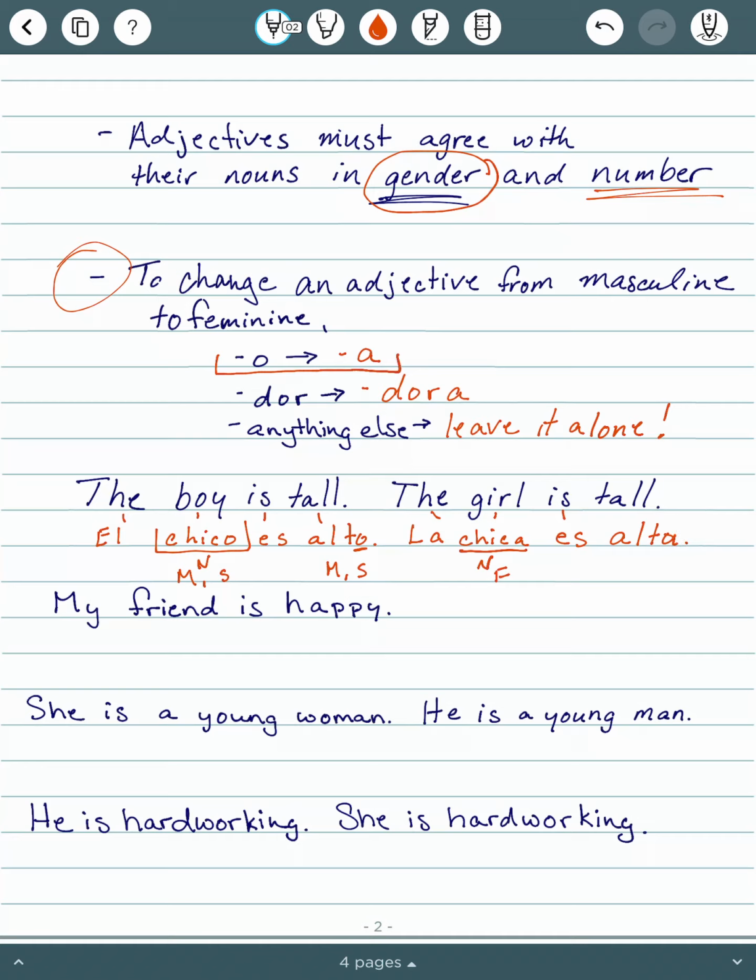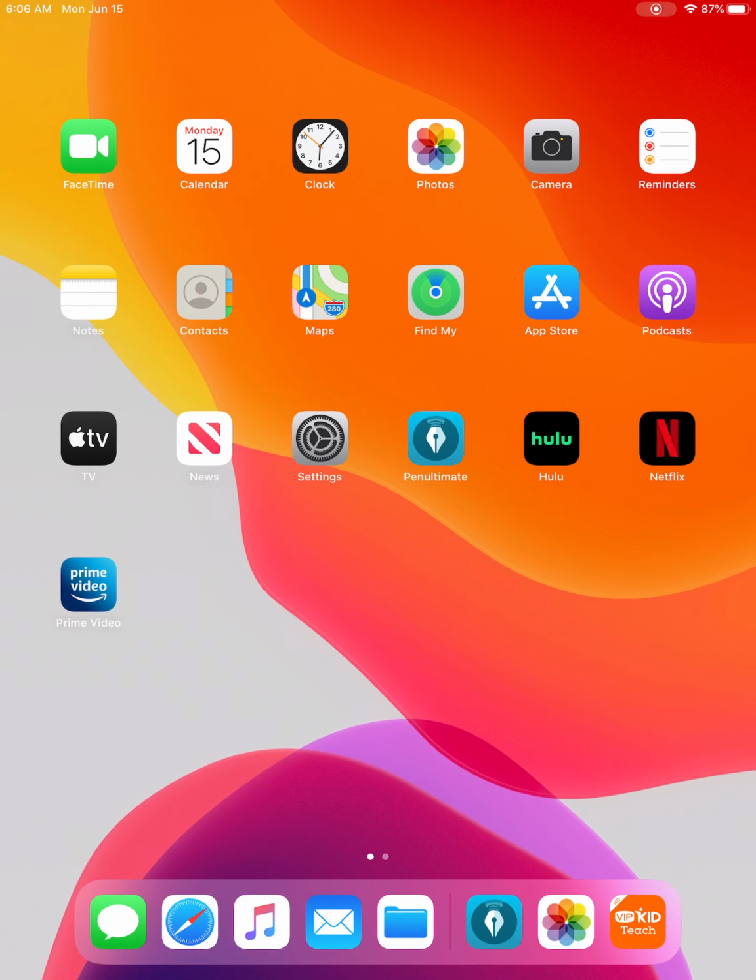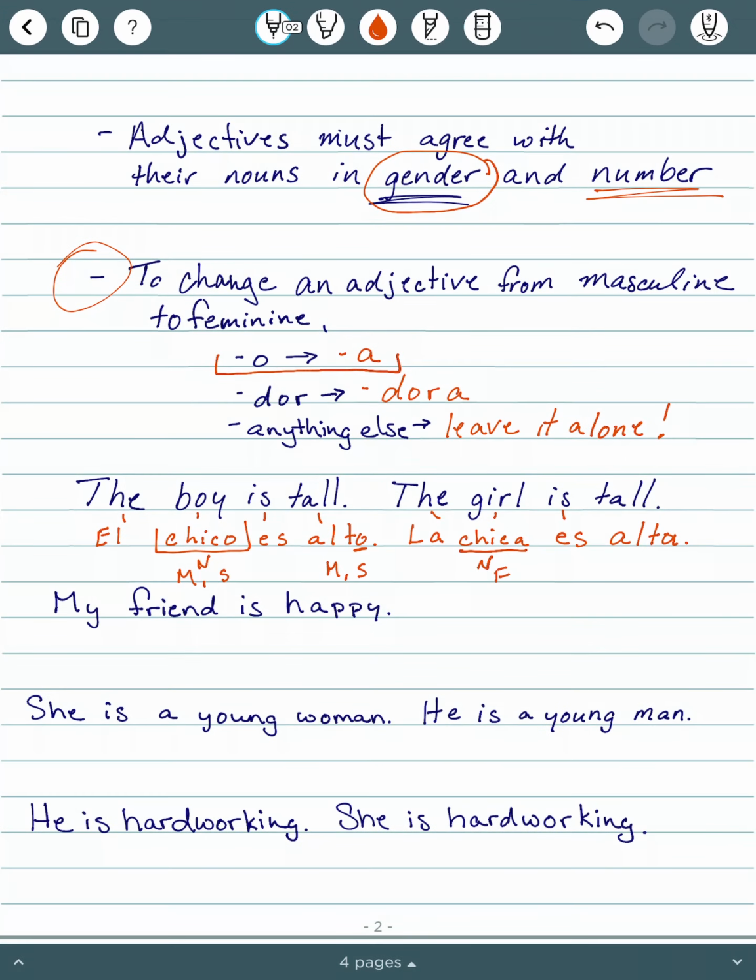This next one, my friend is happy. So my is mi, friend is amigo, is es, and then happy is contento. Now this sentence tells you a lot. Mi amigo es contento. This is telling us that this friend, amigo, is a boy.